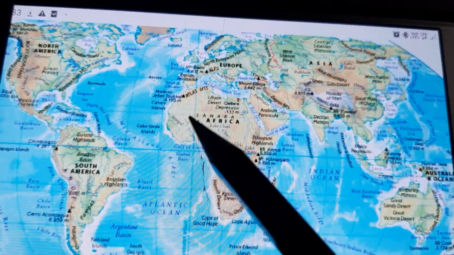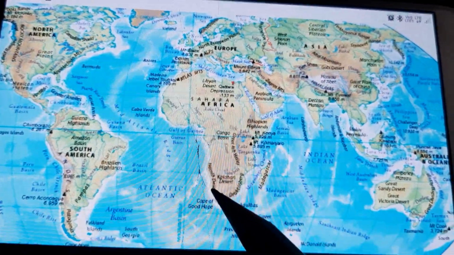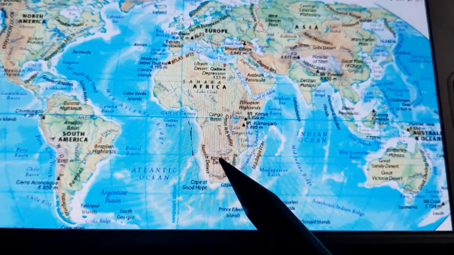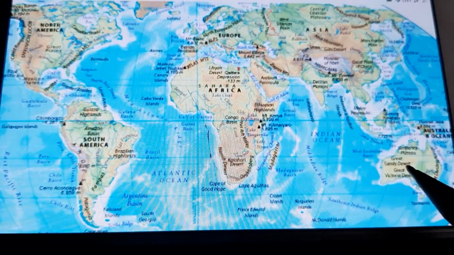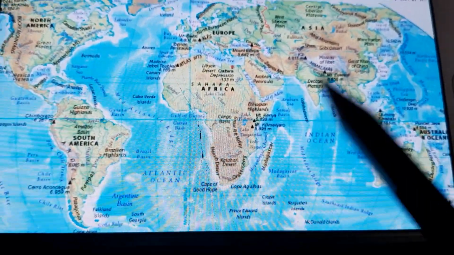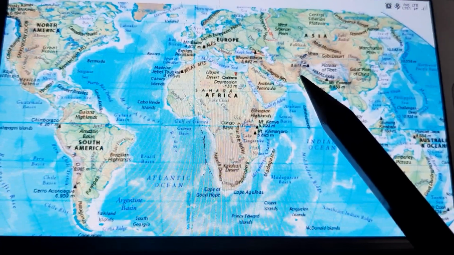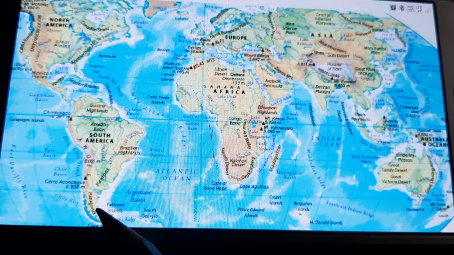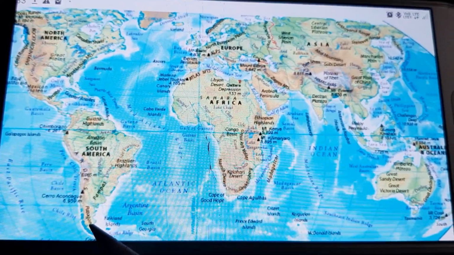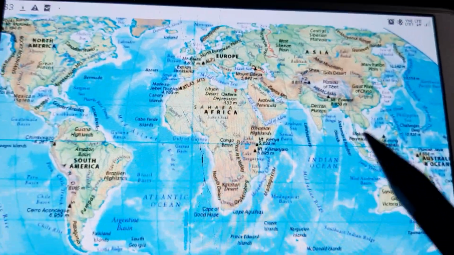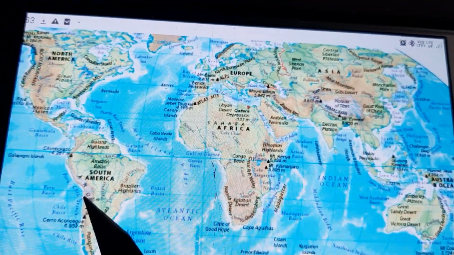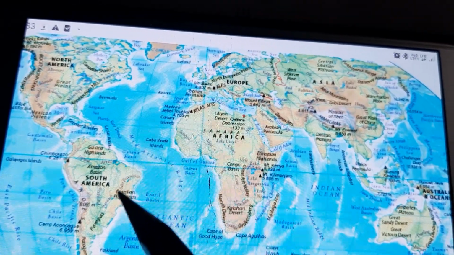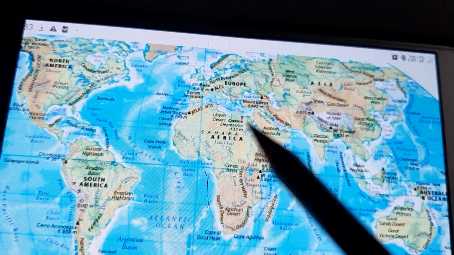Yellow color also shows different deserts, like the Namib desert in Africa. You can see the Kalahari desert here. In Australia, there is the Great Sandy desert. In India there is the Thar desert, and in South America you can see the Patagonian desert. So in different parts of the world, different types of landforms are there. Somewhere there's a mountain shown in brown, somewhere a desert shown in yellow.